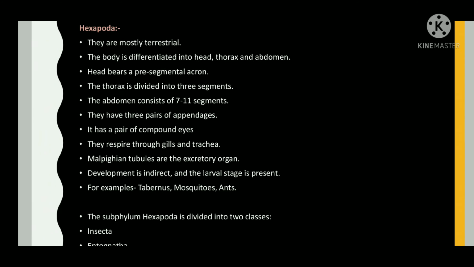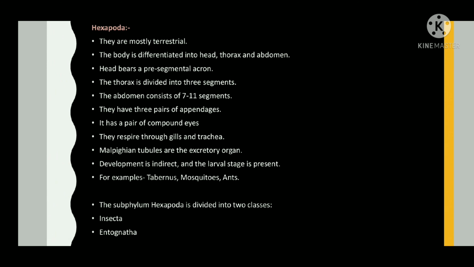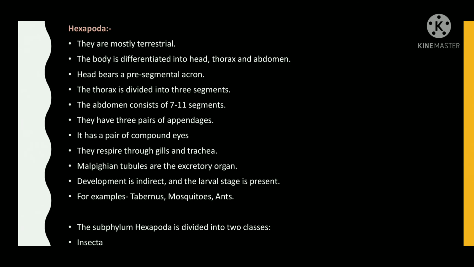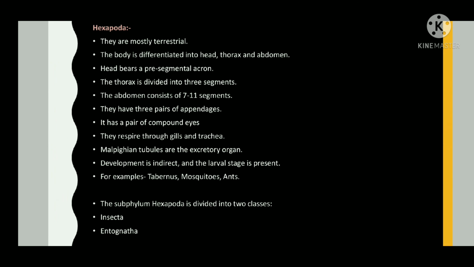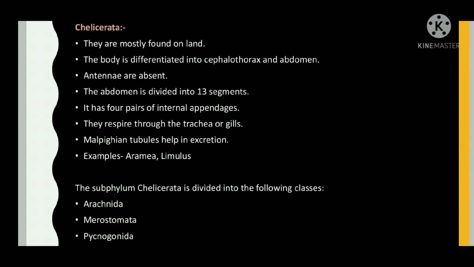They respire through gills and trachea. Malpighian tubules are the excretory organs. Development is indirect. The larval stage is present. Examples: silverfish, mosquitoes, ants. The subphylum Hexapoda is divided into 2 classes, Insecta and Entognatha.